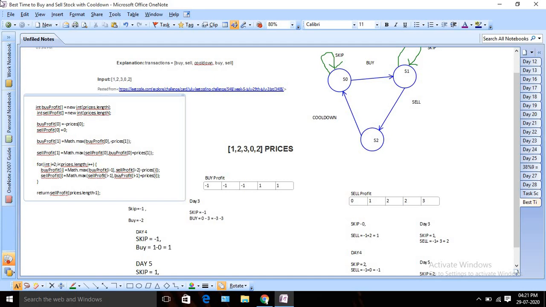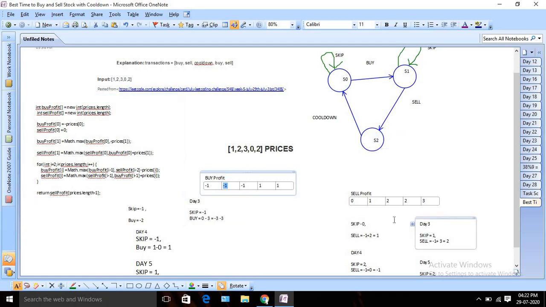So here it means I am not buying on the first day anything. I just want to buy on the second day, or day 1. So either I can skip, this is the skip value, or I can buy on that day itself, so price 1. Whatever is maximum, I am taking this. In this case, -1 is the maximum, so I am going to skip this for that day, right?